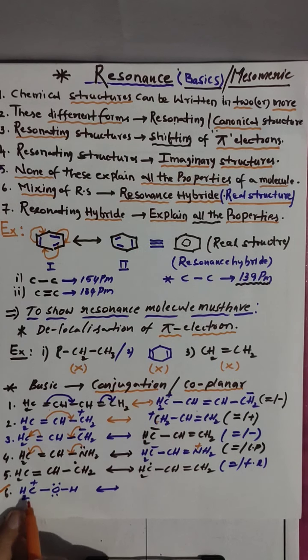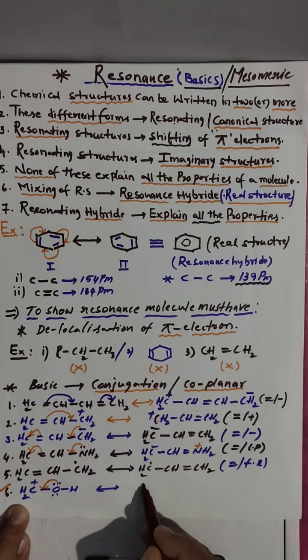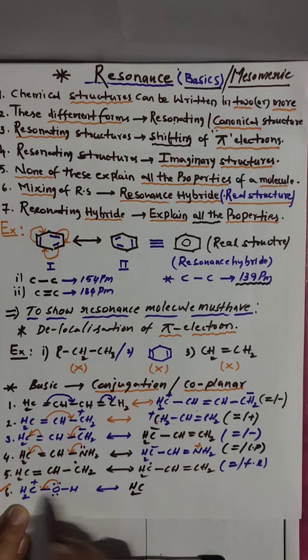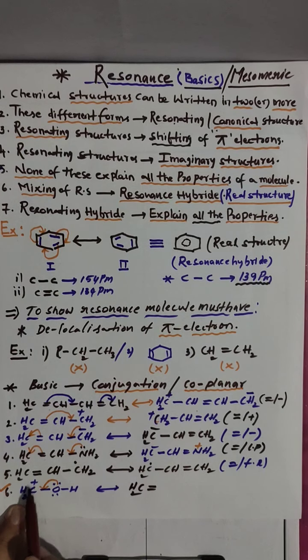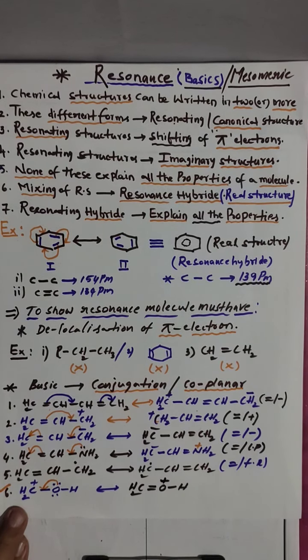Look here. Positive charge, and lone pairs are there. The lone pair is shifting to here. What do you get? CH2 double bond. When we shifted the lone pair, this positive charge vanished. Then you get O bond H. O gave a lone pair, that's why it will get positive charge.